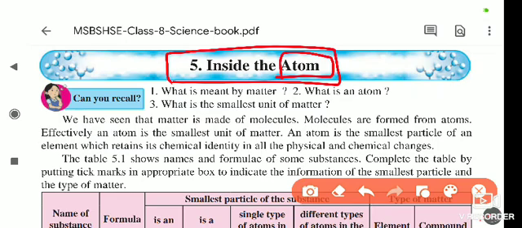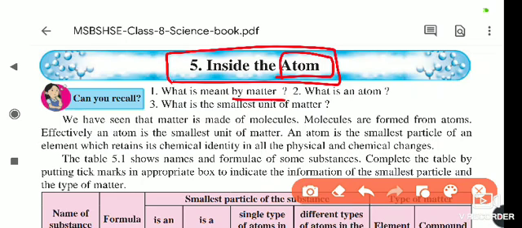Can you tell what is meant by matter? So this is the question, what is meant by matter? Matter is a substance which has weight, which has mass, and it occupies space. This is called matter. Soil is matter, air is matter. All the substances that have weight, mass, and occupy space, meaning they have volume, are called matter.